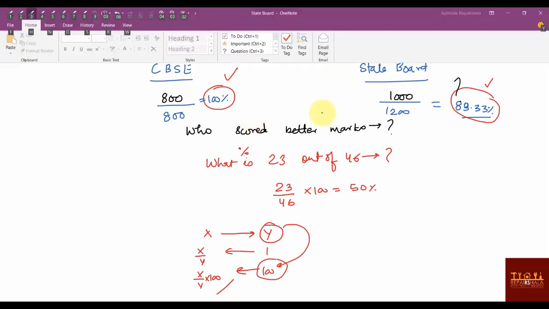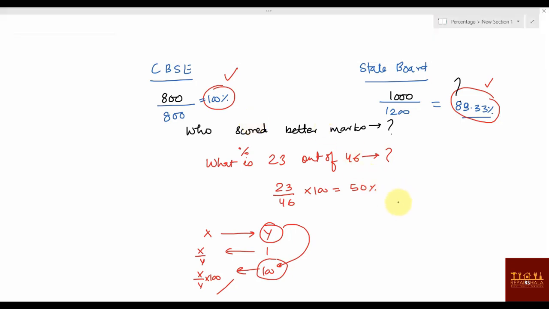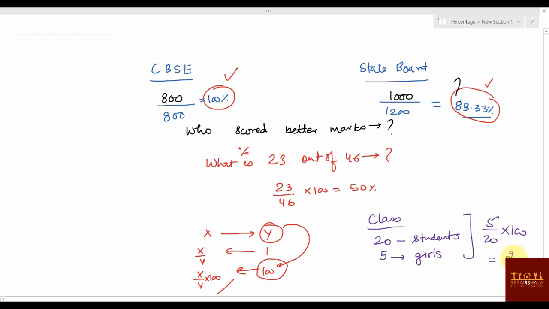Another example: in a class there are 20 students, and out of that 5 students are girls. Find the girls percentage. I know what you will be doing, you will simply write 5 by 20 into 100, and that's where you will get the answer as 25%.